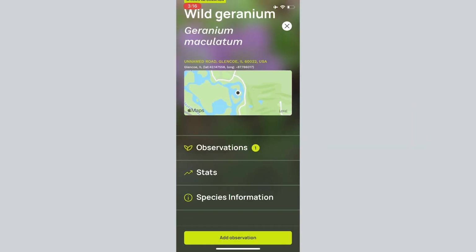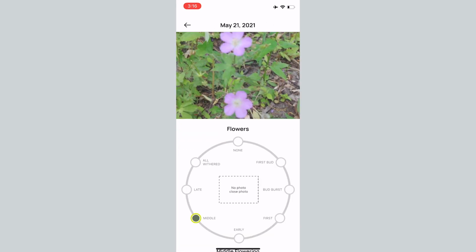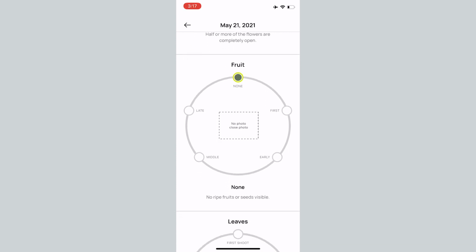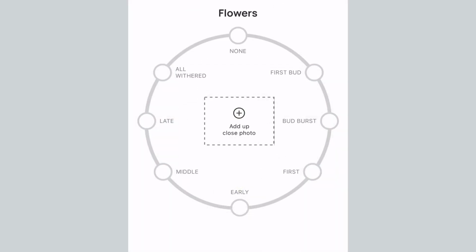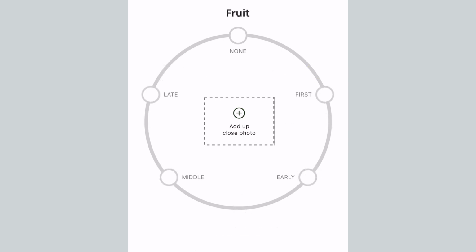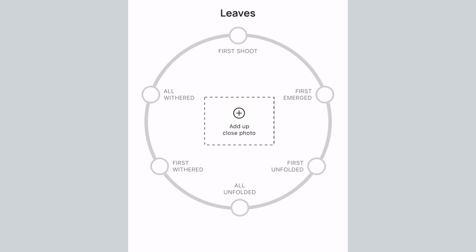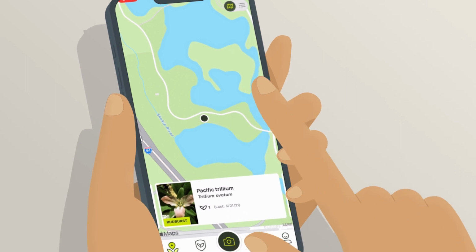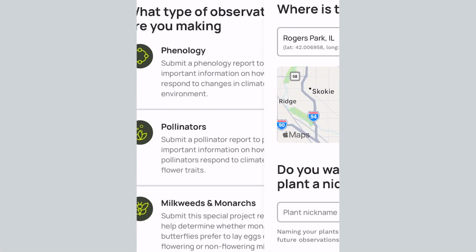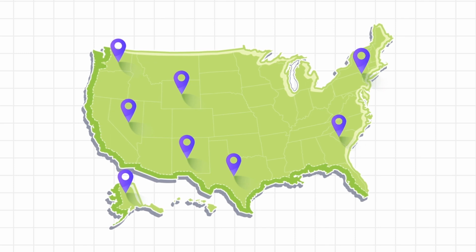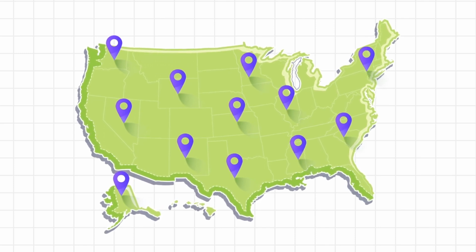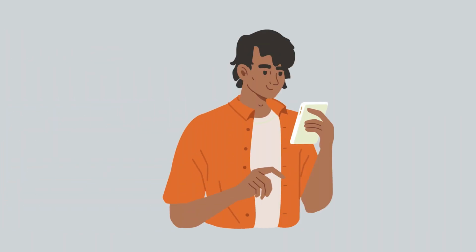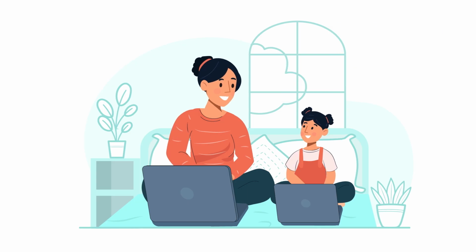When you make an observation, our phenophase wheels will tell you what plant part to observe, and each phenophase that plant part goes through throughout the year. Read the description for each phenophase and choose which one best matches what you see on your plant. Along with the plant phenophase data, you'll also tell Budburst where the plant is located and when you made the observation. This helps Budburst use the data to understand when plants are going through seasonal changes and how it differs across the world. You can send data to Budburst via our mobile app or using a computer.